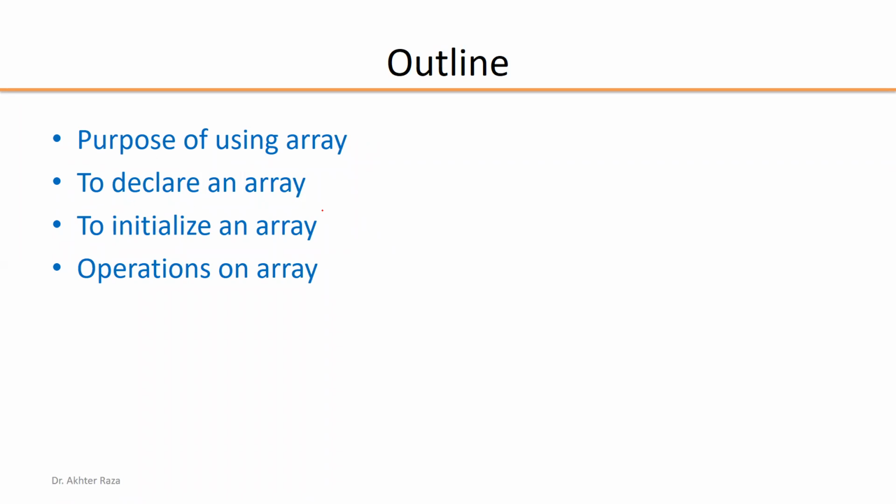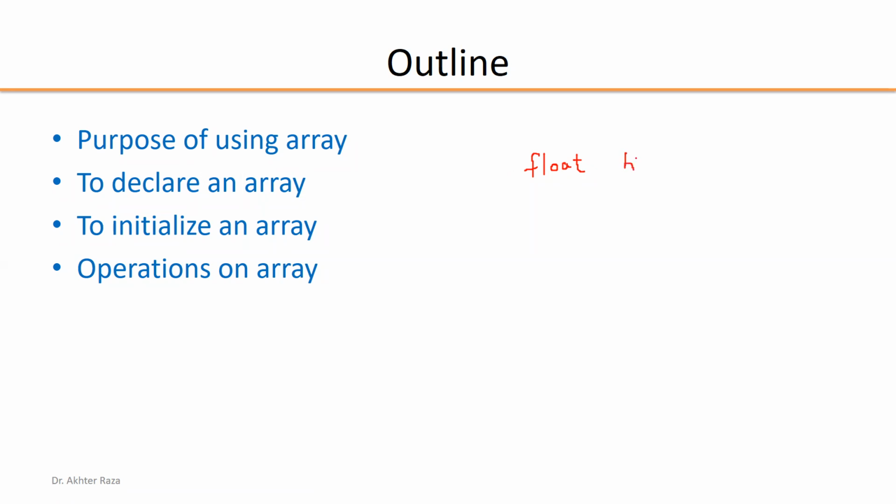And how can we declare the array? How can we initialize the array? Just as we define or declare a variable, suppose we want to store the height of 30 students in an array. We should declare the array as float, because height has fractional values. That is why I am defining it as a float. It is not necessary that every time we have a float array. We may have an integer array, a character array, or another type of data array.